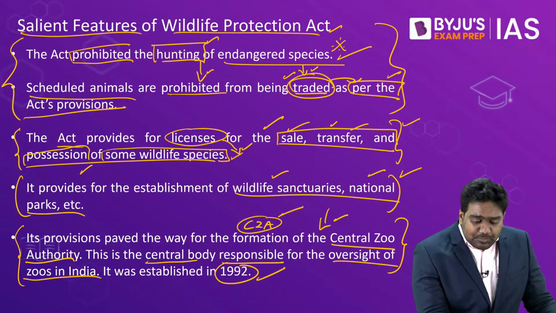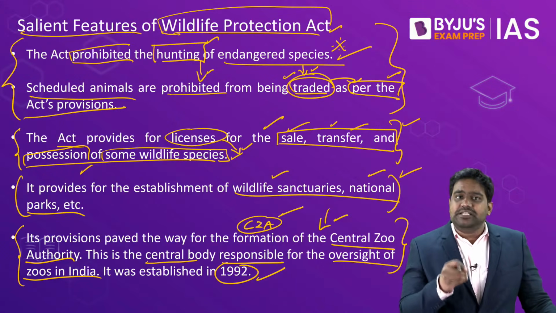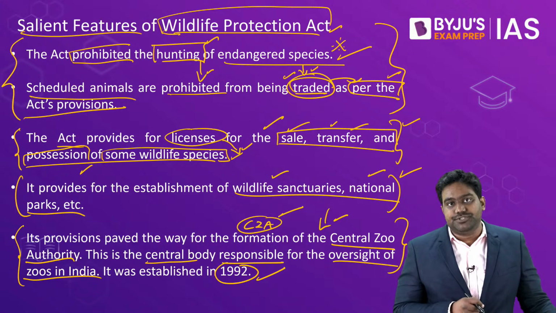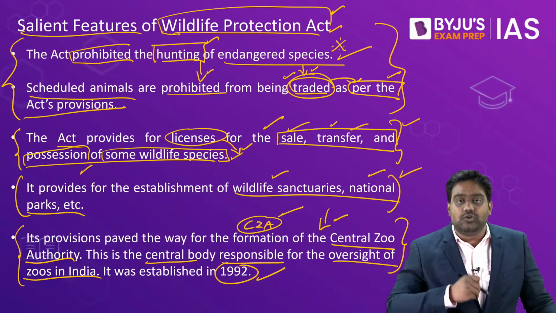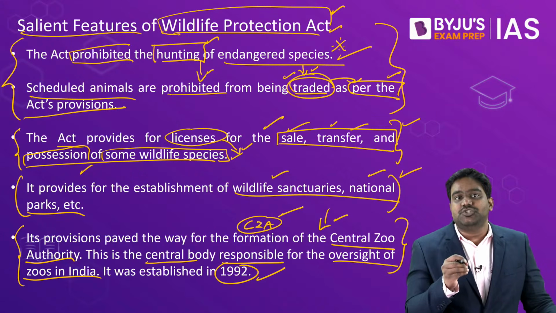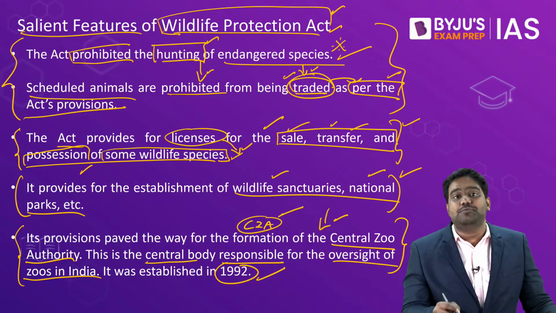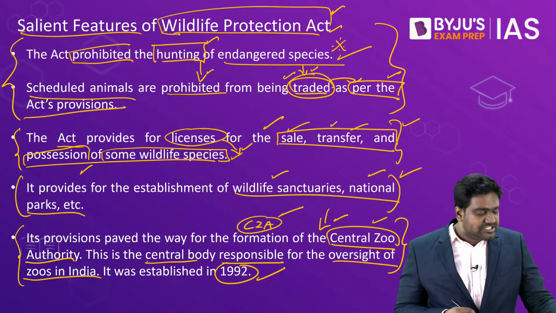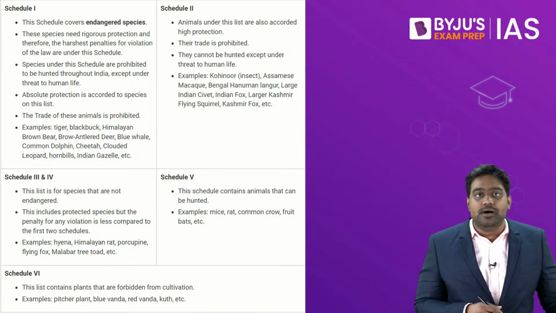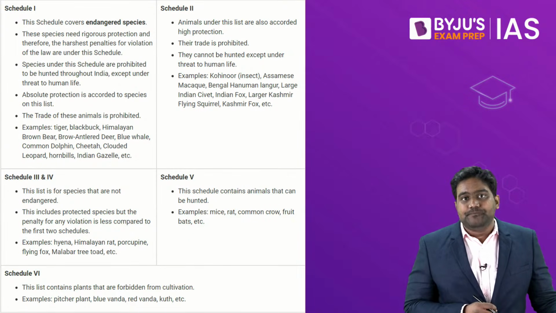So basically, the Wildlife Protection Act has enabled the establishment of key institutions. We are going to discuss a few more institutions which have been created as a result of this act. So one such institution which has been set up through the Wildlife Protection Act is the Central Zoo Authority, which has administrative powers and managerial powers over the zoological parks of India.